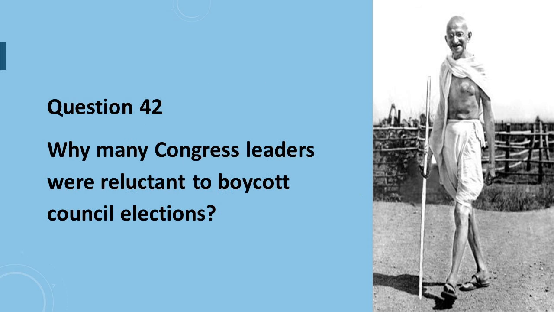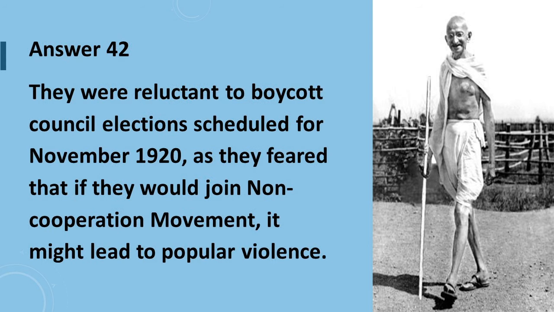Question number 42 is, why were many Congress leaders reluctant to boycott council elections? Answer: they were reluctant to boycott council elections scheduled for November 1920, as they feared that if they joined the non-cooperation movement, it might lead to popular violence.